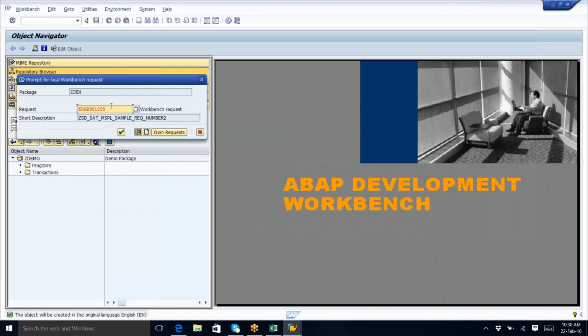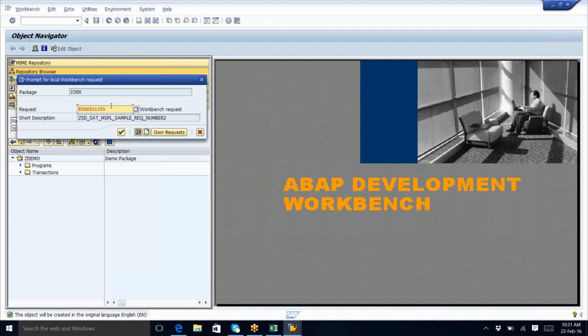When we create a transport request, the ABAPer needs to select only a workbench request, not a customizing request. A customizing request is not acceptable for the ABAPer. You understand? A customizing request is only for configuration changes, not for developing code. A workbench request is for developing code, that is for ABAPers. Are you clear?